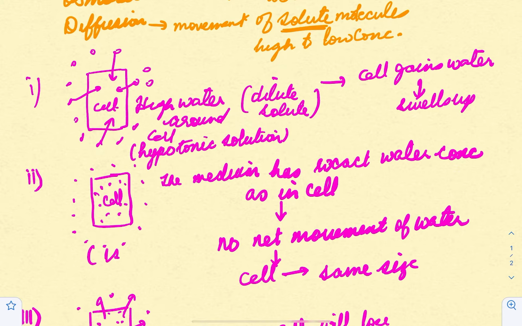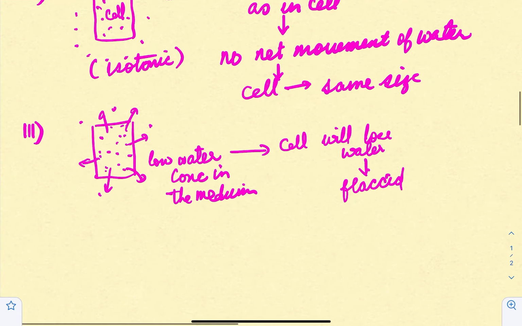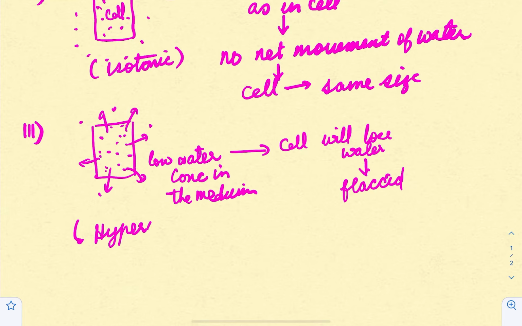Here this is an isotonic solution, which has the same concentration both outside and inside, and this one is referred to as a hypertonic solution. That is, the solution in which there is low water concentration in the medium around the cell, right? So you should understand these terms to see how exactly osmosis works.